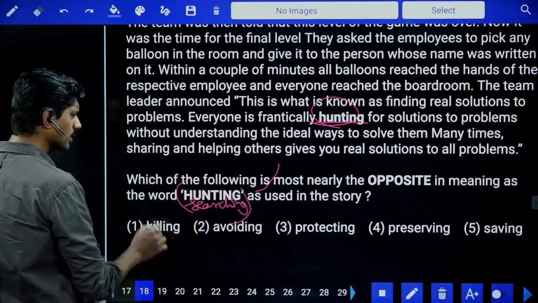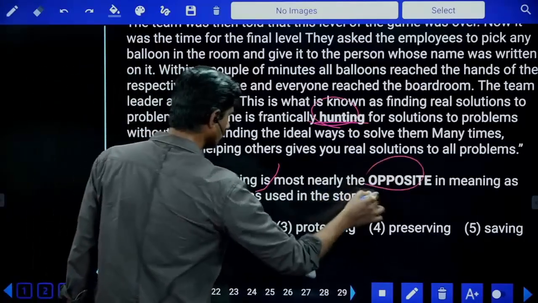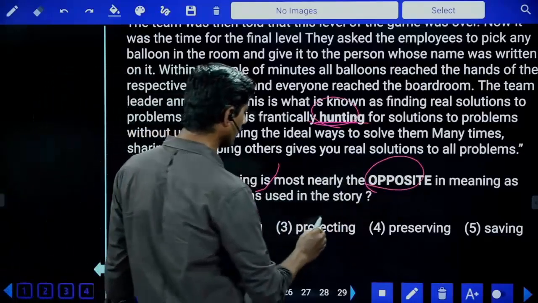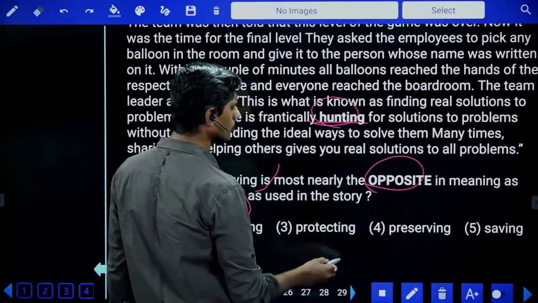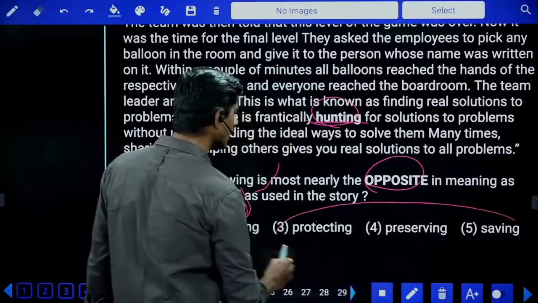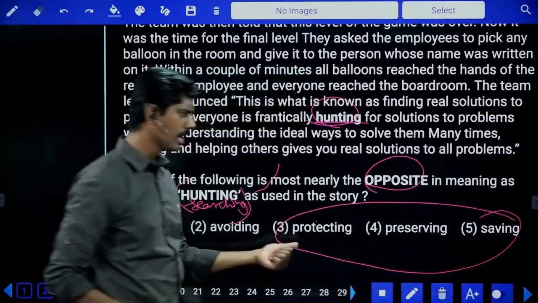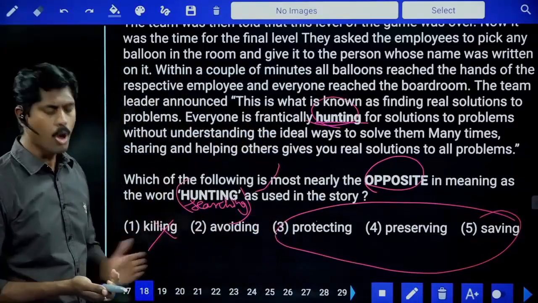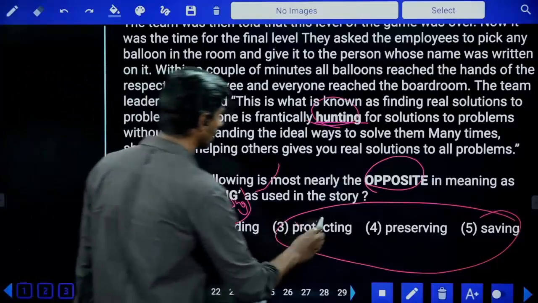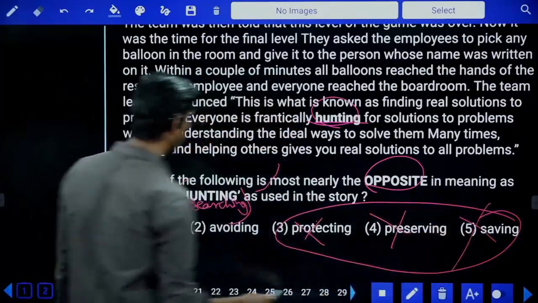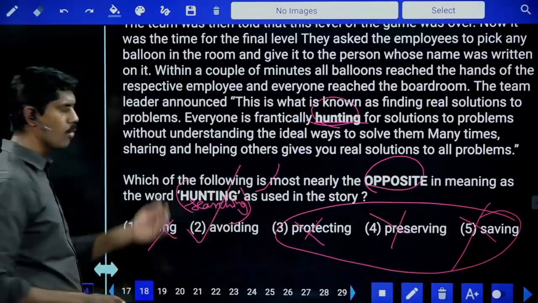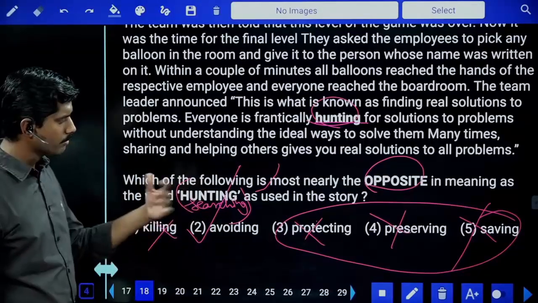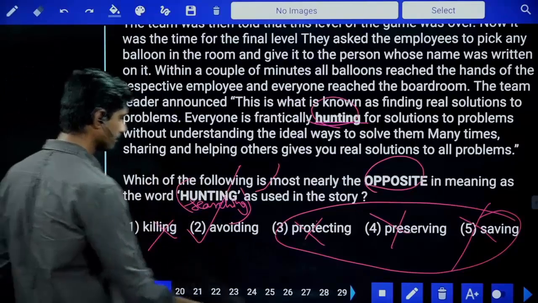Killing, hunting, no, and moreover opposite is needed. Searching, avoiding, maybe. Protecting for solutions, preserving. All these three are synonyms only. Protect, preserve, saving. So if synonyms are present in the options list, then they cannot be the right answer. Therefore, the answer is avoiding the solutions. Searching the solutions means they want, avoiding means leaving them aside.